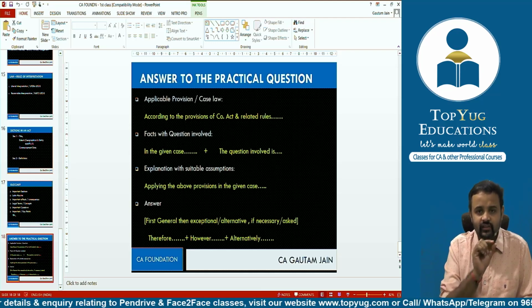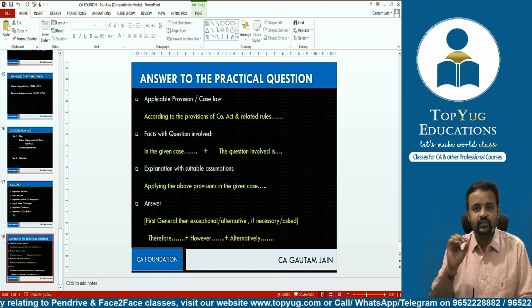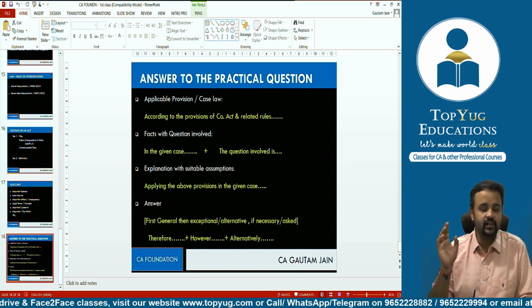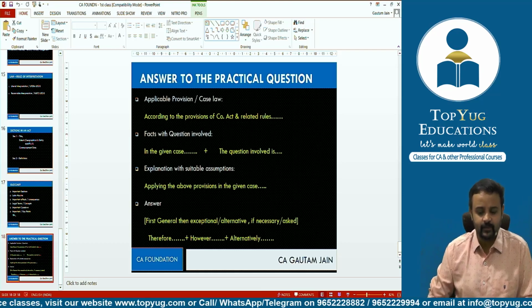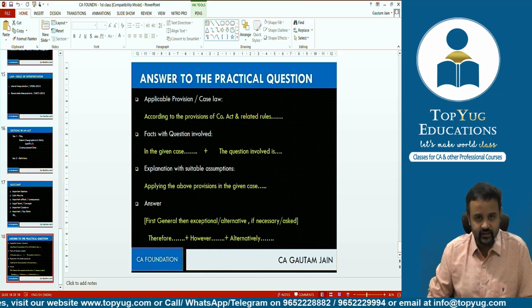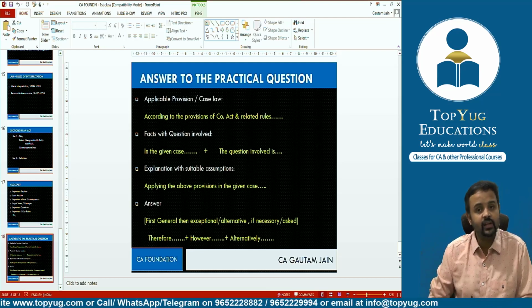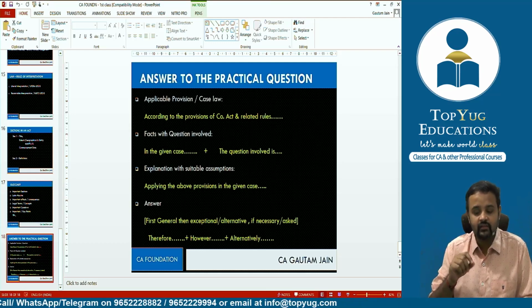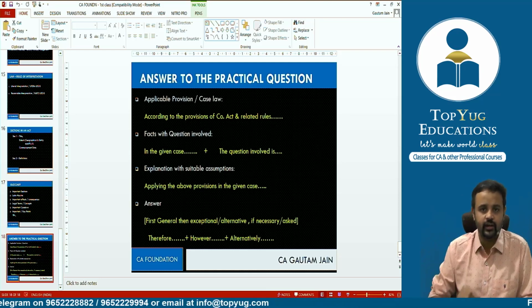Yeah, I have given just a sample that when you start off with the provision, you can use these words as per the provisions, or you can say according to the provisions of, like we have said the Indian Contract Act 1872. Same way here I have written Companies Act. Then when it comes to facts with question involved, I have written what? The opening words can be in the given case, in the instant case, like that you can write. When it comes to question involved, we can have the opening wordings as what? The question involved is, like we have used already.